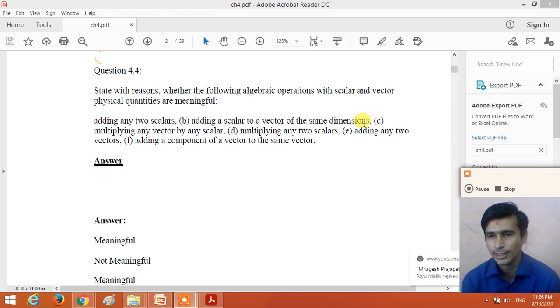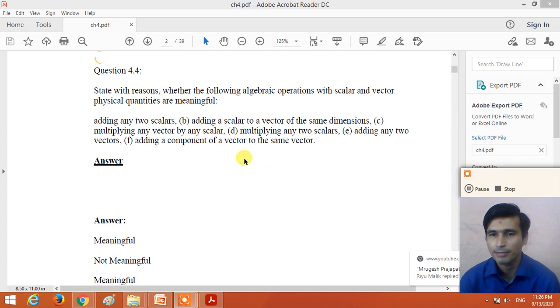We cannot add one scalar quantity and one vector quantity, right, with the same dimension, right? So adding a scalar to a vector of the same dimension is not meaningful. Third one is multiplying any vector by any scalar, right?